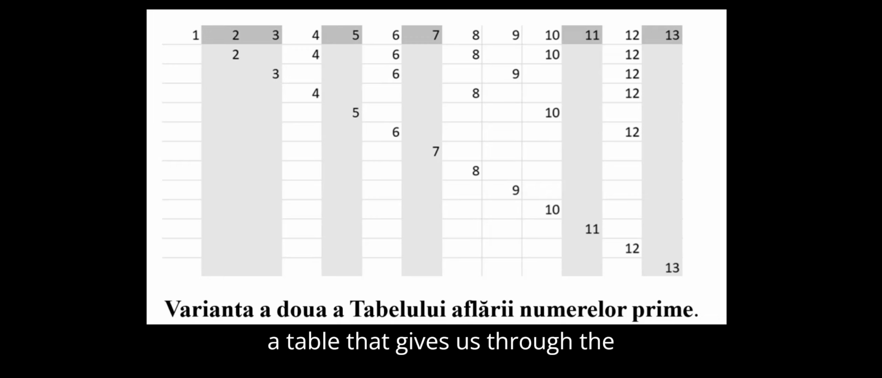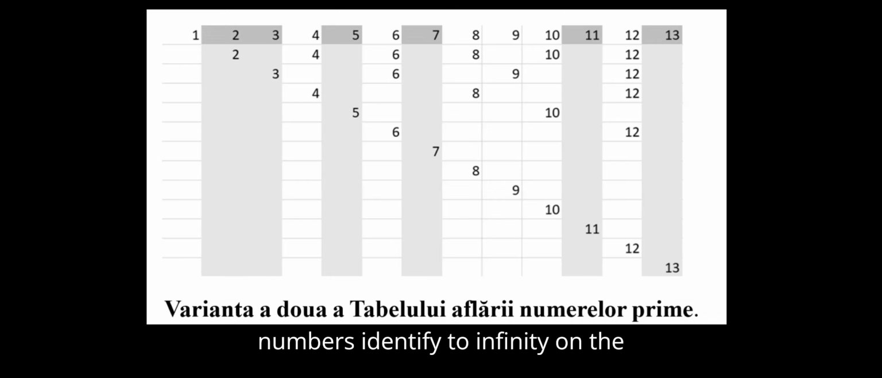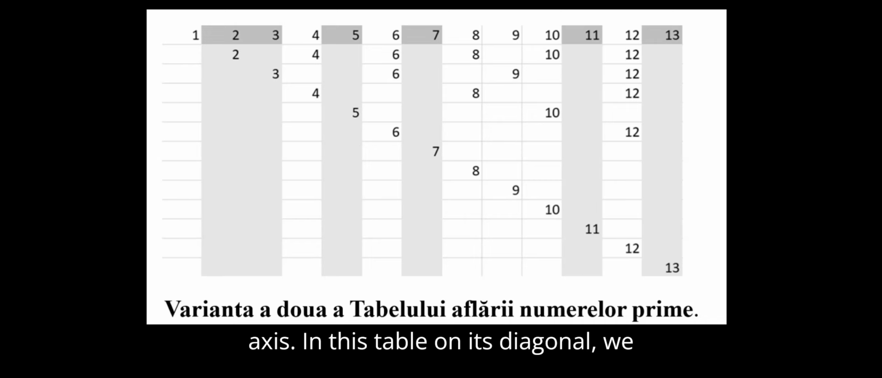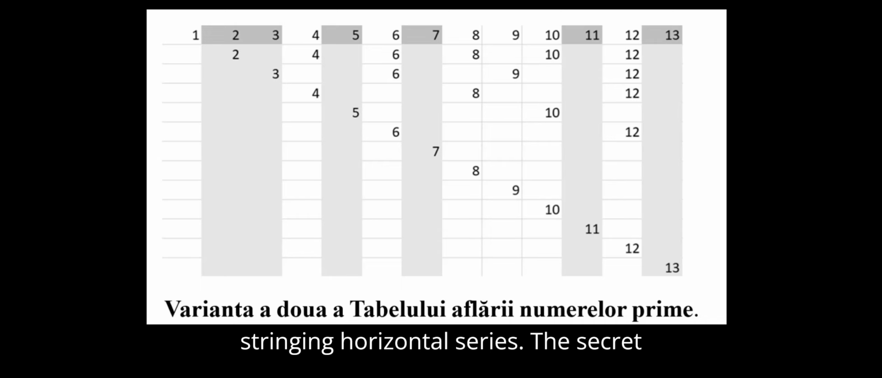Here is a table that gives us through the horizontal game of numbers all the prime numbers identified to infinity on the vertical. Each horizontal row increases by the value of the number on the diagonal axis. In this table on its diagonal we can see the string of natural numbers. 1, 2, 3, 4, 5, 6, 7. The prime numbers appear between 2 identical numbers on the verticals on which we have no other numbers pasted, following this stringing horizontal series. The secret lies in the distances between the numbers on the horizontals of the table.